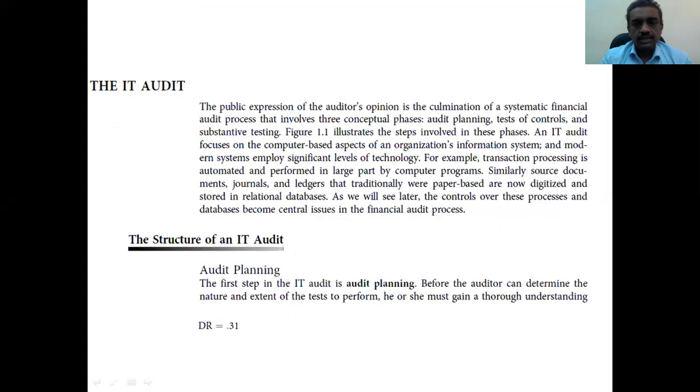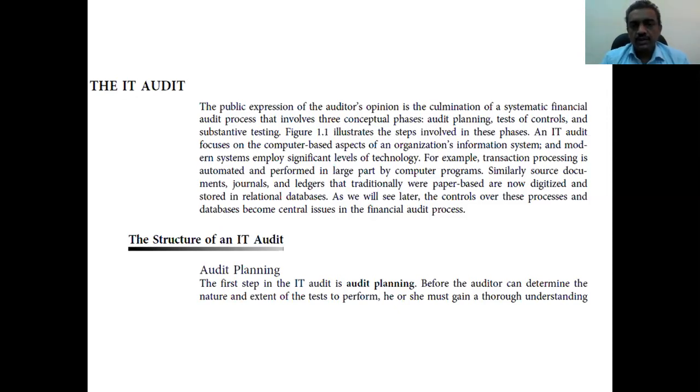Then the structure of IT audit. The structure of IT audit is a very important thing. In IT audit planning, before the auditor can determine the nature and extent of the tests to perform, he or she must gain a thorough understanding of how to do the IT audit.